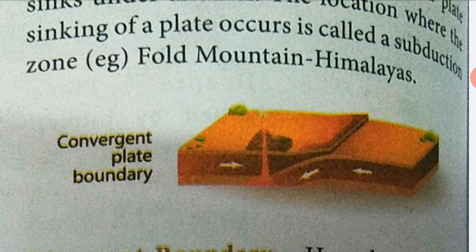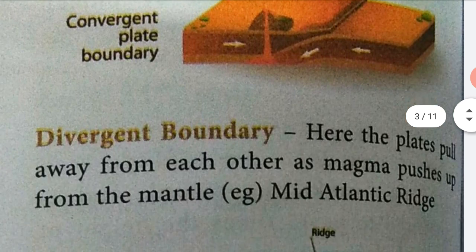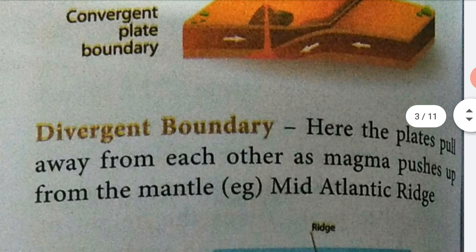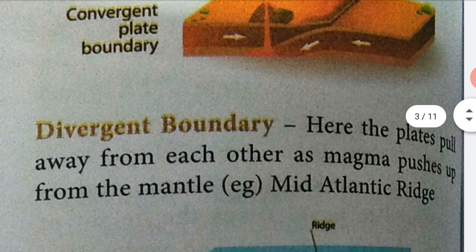The next type is divergent boundaries. Divergent boundaries means the plates pull away from each other as magma pushes up from the mantle. Then the plate is divided into two parts. Example, the Mid-Atlantic Ridge.